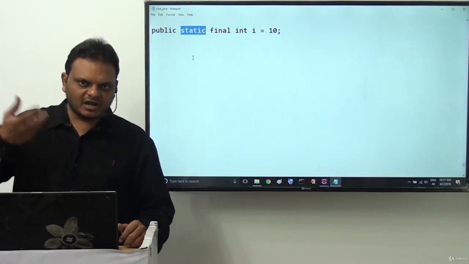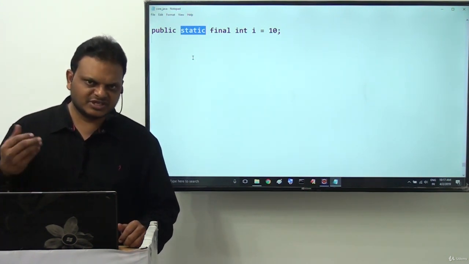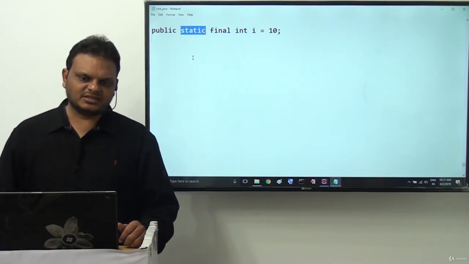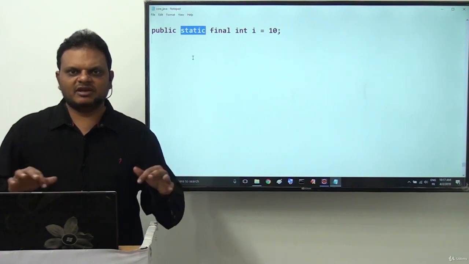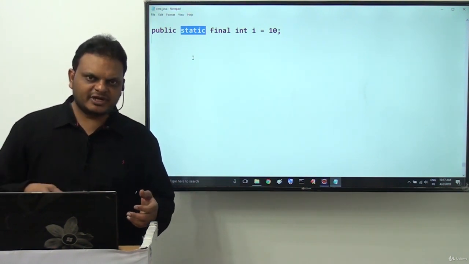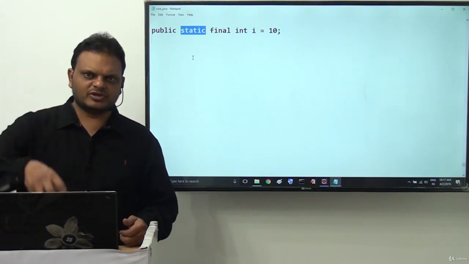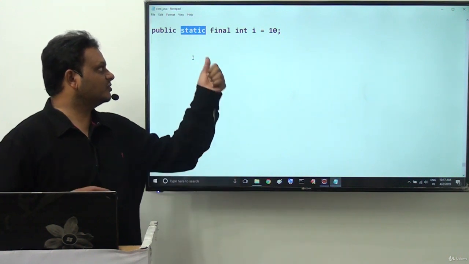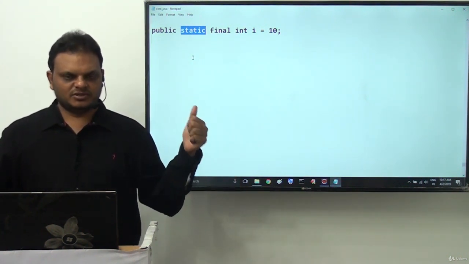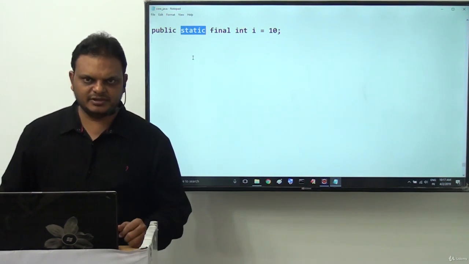I need an alternative to access this variable without creating an object, just by using the class name. If we create an object, the heaviness will increase. So to access that variable without creating an object, just by using the class name, we must go for the static keyword.